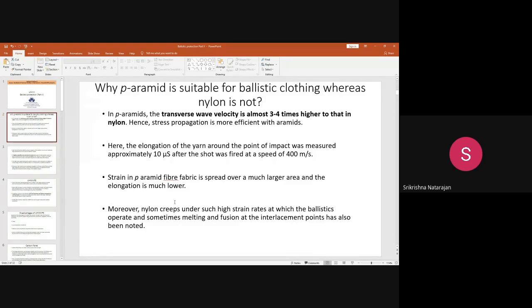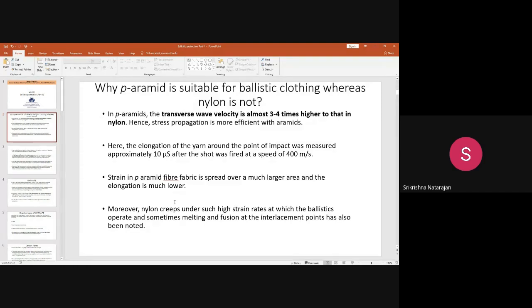Why? Because when the projectile is striking the specimen at a high speed, what happens? The projectile kinetic energy is converted into fabric strain energy that will be spread out throughout the fabric surface. Okay, so depending upon the amount of waves generated, the energy dissipated in the fabric becomes higher.